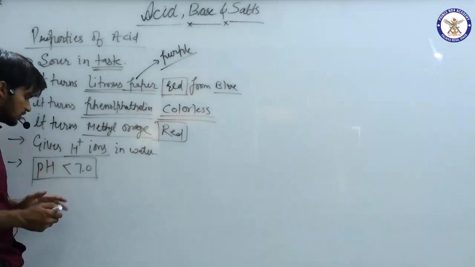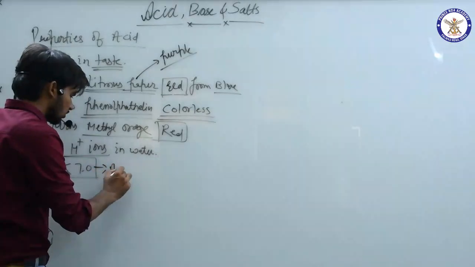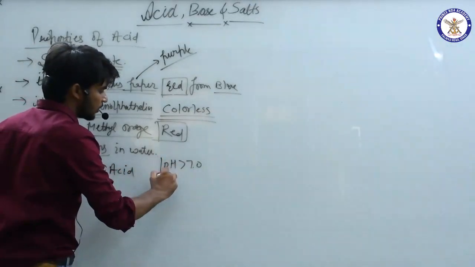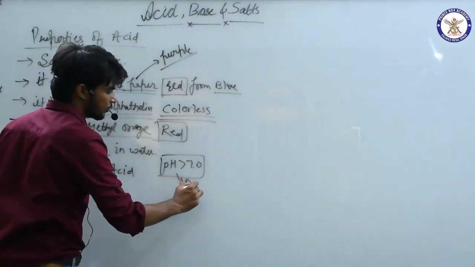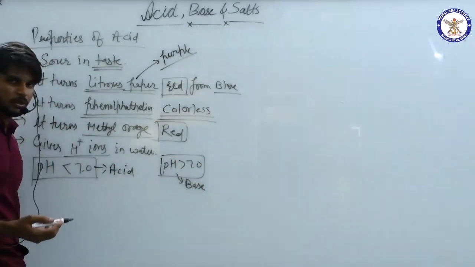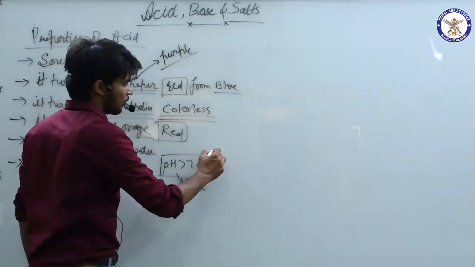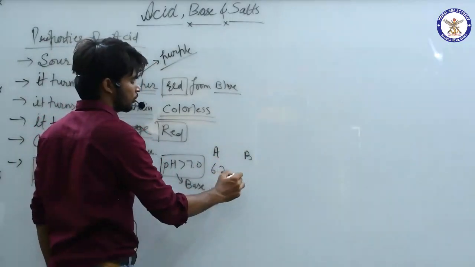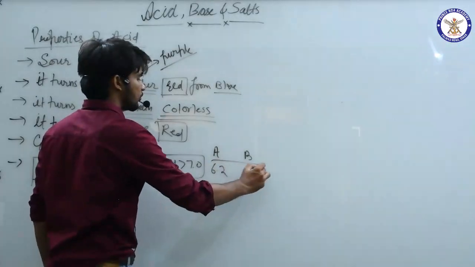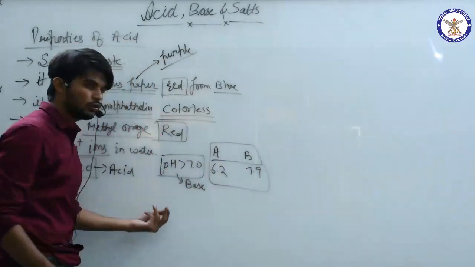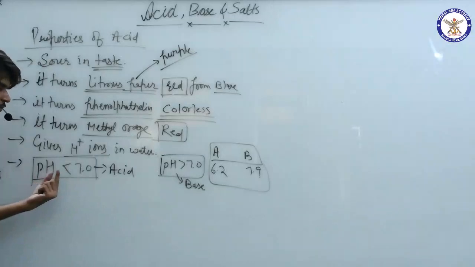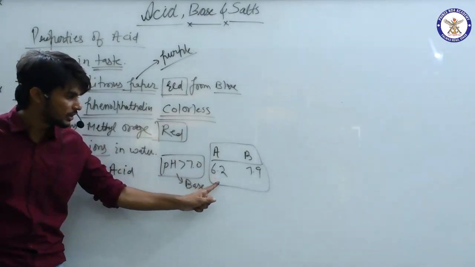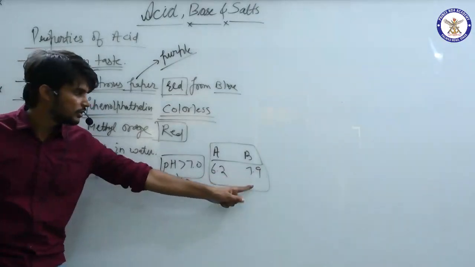If pH is less than 7, then it is acid, and if pH is greater than 7.0, then it is base. So in exam, questions may be asked like we have two substances A and B, the first having 6.2 pH and the second 7.9. Which one is acid and which one is base? If you know this property, that less than 7 is acid and greater than 7 is base, then I know the answer. This is acid and this is base.